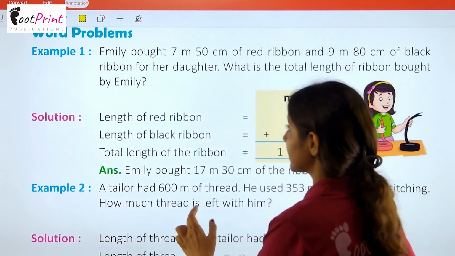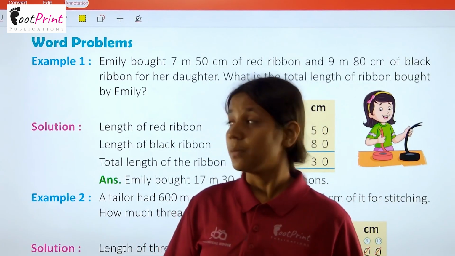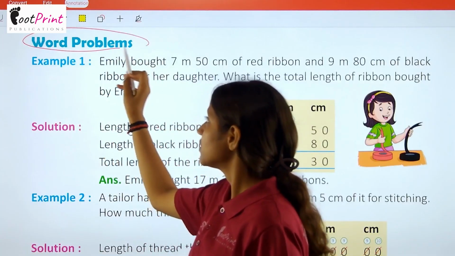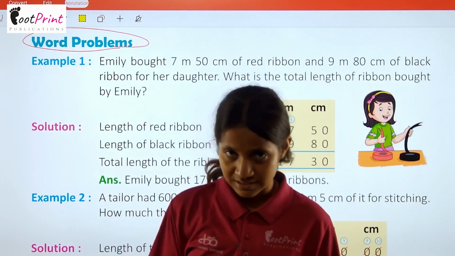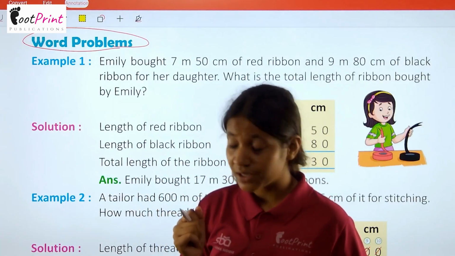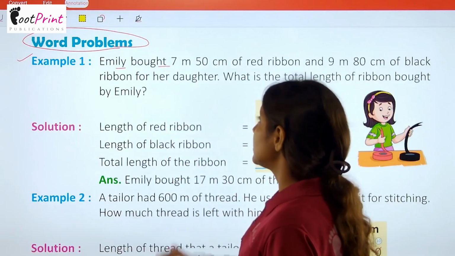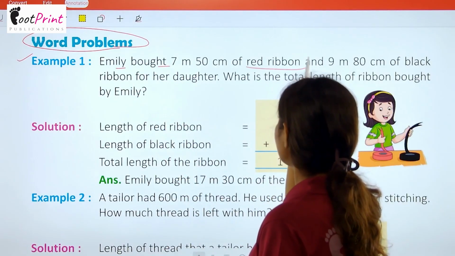Now we have the next concept, that is word problems. What word problems are? Basically, these are the situations, these are the cases which we have to firstly understand. Then we have to analyze the digits and then we have to do the calculation. So here we have example number 1. Emily bought 7 meter 50 centimeter of red ribbon.